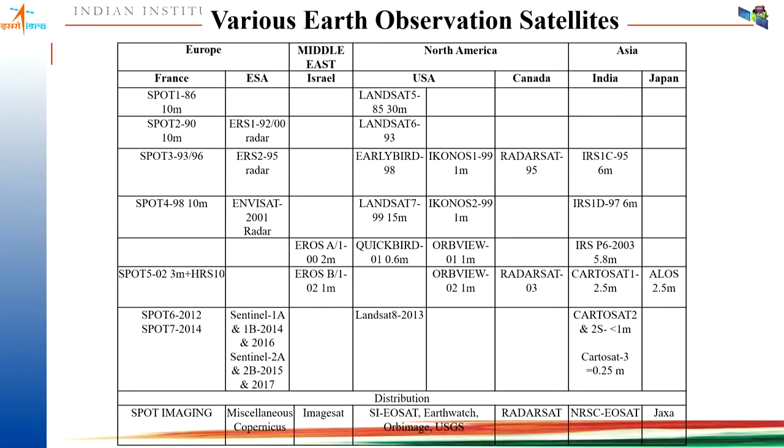So IRS Resourcesat-2A, which was recently launched, is able to provide 5.8-meter resolution in LISS-4, and the Cartosat-2 and Cartosat-3 series satellites are able to provide around 0.25-meter resolution, and the Cartosat-2 series is providing less than 1 meter spatial resolution. From Japan we have ALOS, and these are various distribution agencies. If you want to download and work with that particular data set, you can use these distribution agencies and download the data. From India we can use NRSC and Bhuvan for downloading the satellite data.